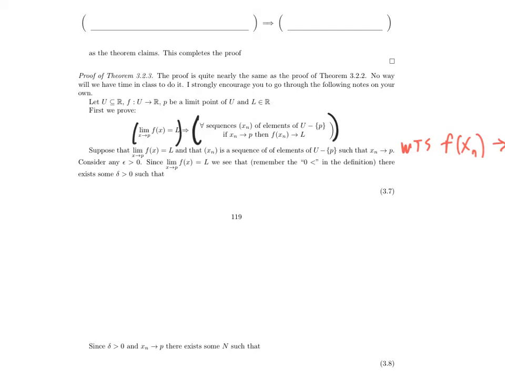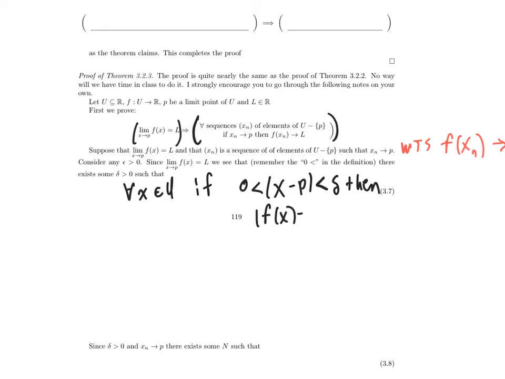So what do we get out of that? Because the limit of f of x is equal to L, and this epsilon is bigger than 0, it follows that there exists a delta bigger than 0 such that for all x in U, if 0 is less than absolute value of x minus P is less than delta, then absolute value of f of x minus L is less than epsilon.